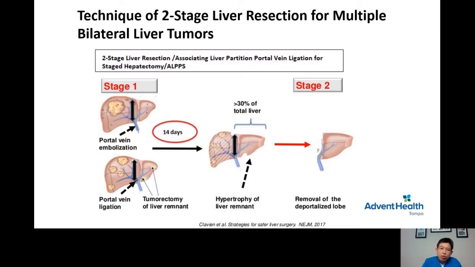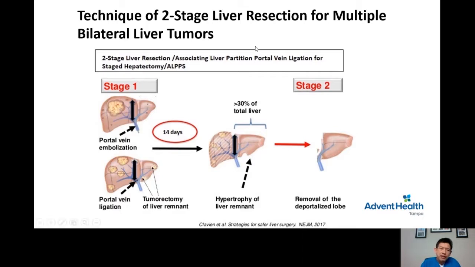In fact, most patients with liver metastasis from especially colon cancer or neuroendocrine tumor or ovarian cancer, bladder cancer, kidney cancer, many of them actually have multiple bilateral liver tumors. Those patients are not necessarily unresectable. They can be easily resectable. This is what I mean.